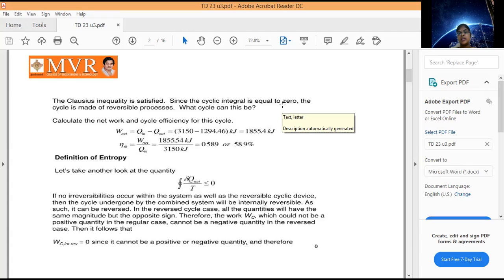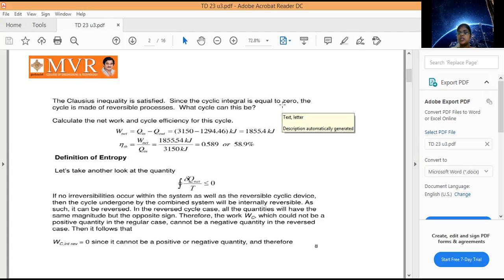If our cycle is made up of reversible processes, so here we have reversible process and irreversible process. What is a reversible process? What is an irreversible process? A reversible process is one where there are no losses. In a reversible process, our efficiency is nearly 100%, like 99.9.